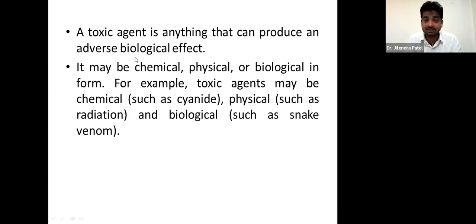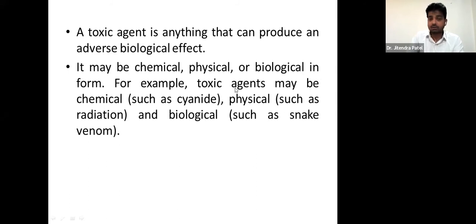Adverse biological reaction means a side action which is unwanted, lethal, harmful for the particular biological system, animal or human being, right? It may be chemical, physical, or sometimes biological also, as in the case of snake bite.